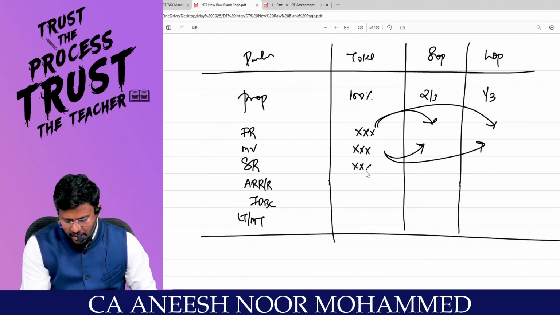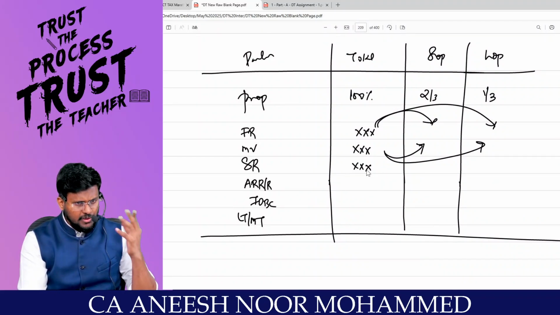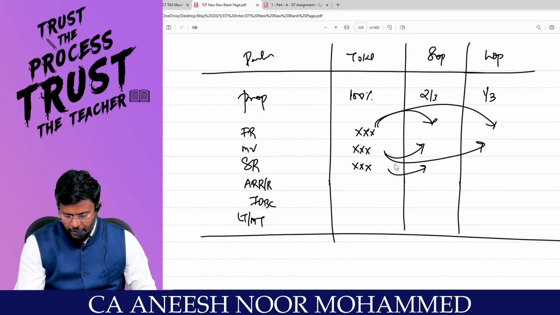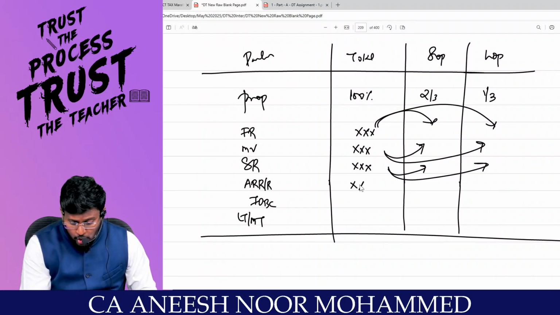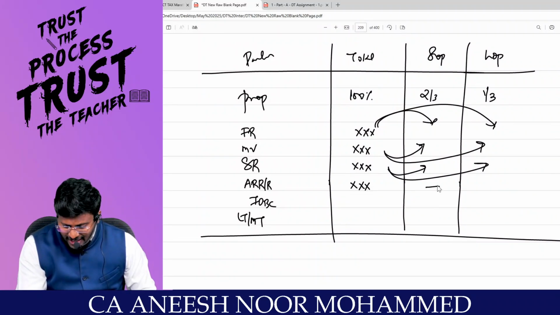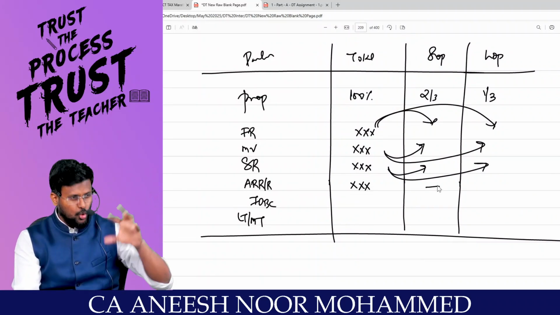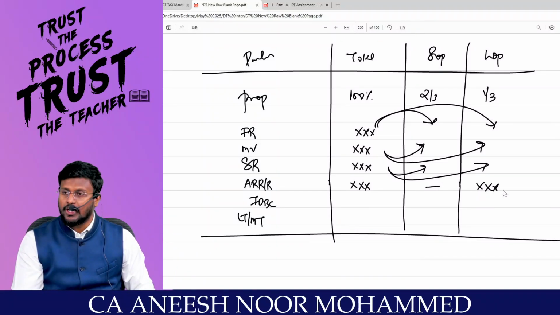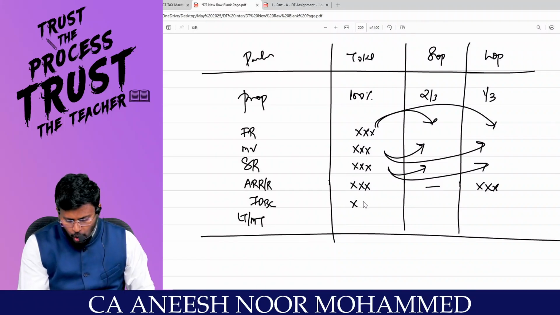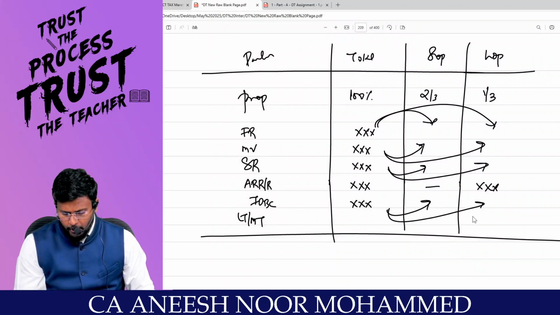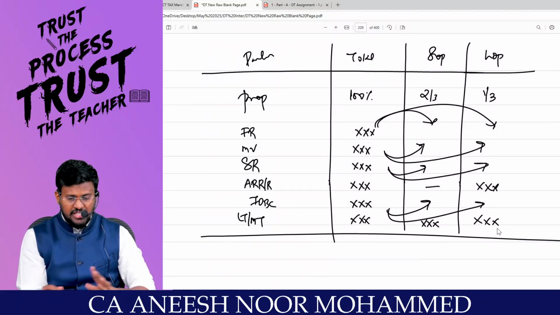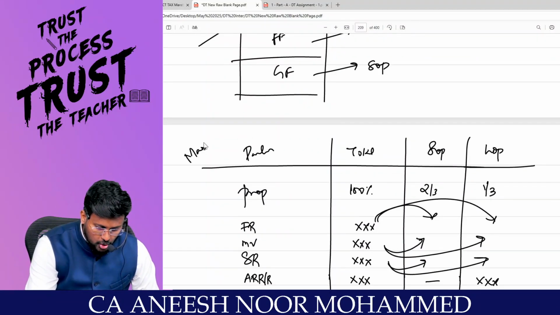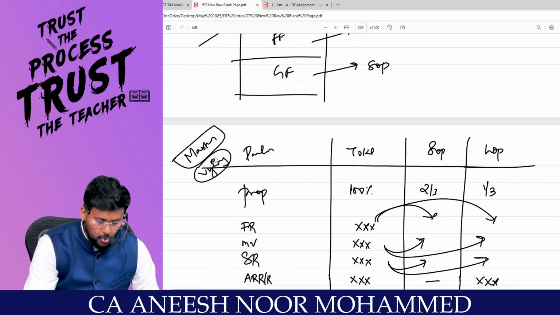Then standard rent will be given for the entire house. That has to be bifurcated between SOP and LOP. Actual rent received will be there. You put a dash in the SOP because no rent will be attributable to the self-occupied property. You have to write it fully for the let out property. Correct? IOBC will be there. That you have to bifurcate between SOP and LOP. Municipal tax will be there. That you have to bifurcate between SOP and LOP. This is called the master table. So this master table is very important, my dear lovable students. Are you all really with me?